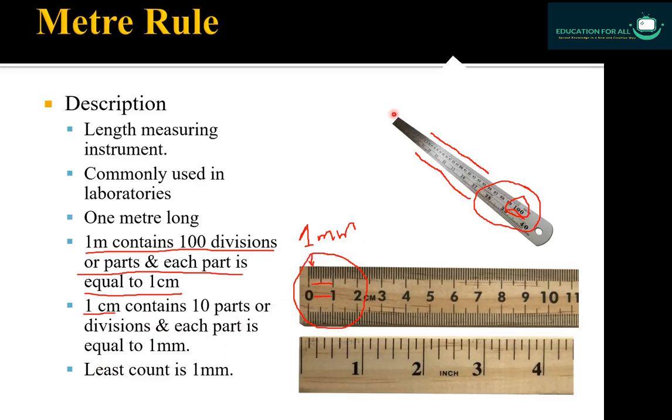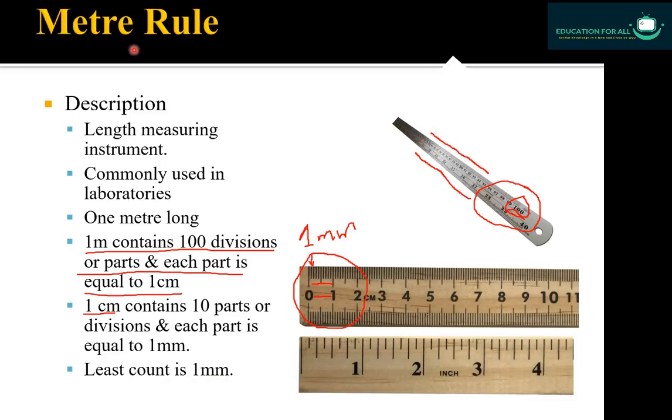And how many divisions on 1 meter rule complete scale? 100 divisions, and each division is equals to 1 centimeter, and in 1 centimeter there are 10 divisions, and each division is equals to 1 millimeter. So this means the smallest reading which we can take from a meter rule is 1 millimeter. So for this reason we can say that the least count of meter rule is 1 millimeter.